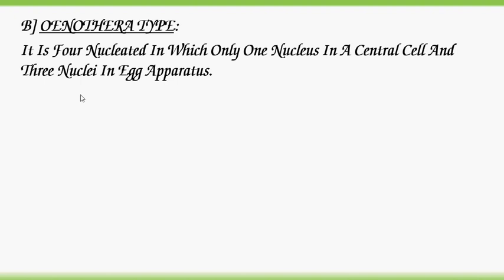In polygonum type, there are 2 nuclei in the central cell, the polar nuclei, 3 nuclei in the egg apparatus, and 3 nuclei in the antipodal cells. Total 8 nuclei.